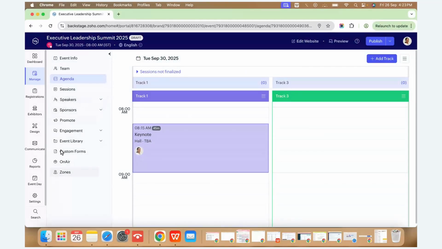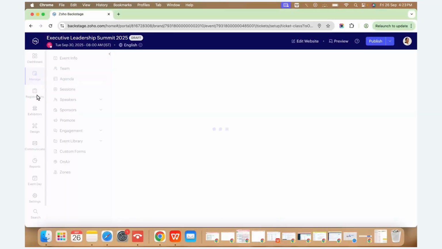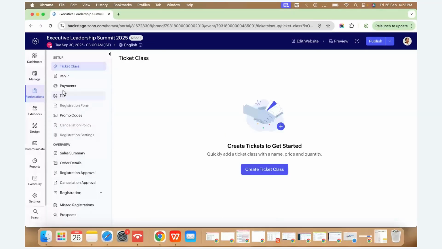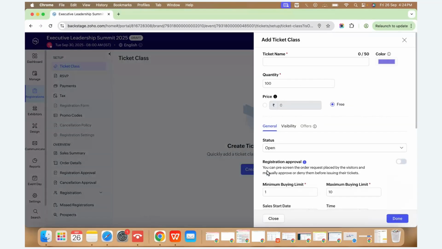Now let's move on to the main topic for the webinar, which is RSVP. To configure an RSVP, you have to navigate to registration. Under registration we have RSVP. Before configuring RSVP, we have to configure a general ticket class, which is like a free event. If it's a free event, we can configure a ticket. So for example, as I mentioned, it's a private event where we are going to include only 50 executives, C-level executive people.